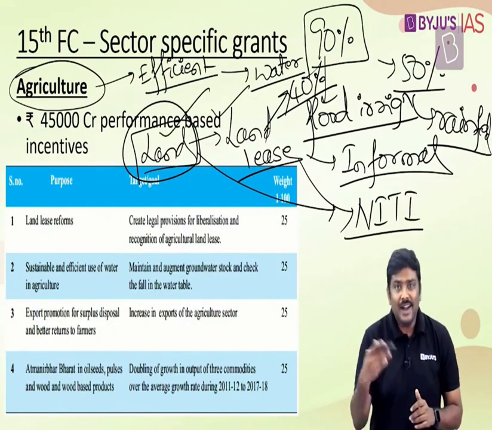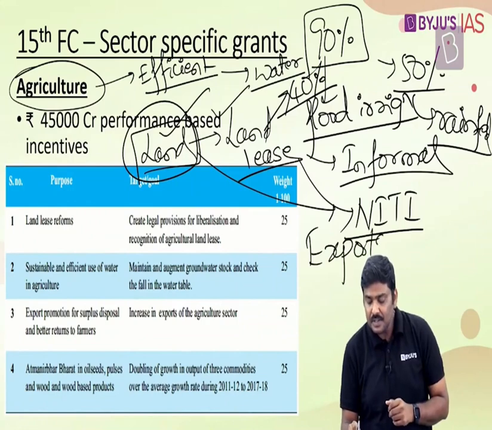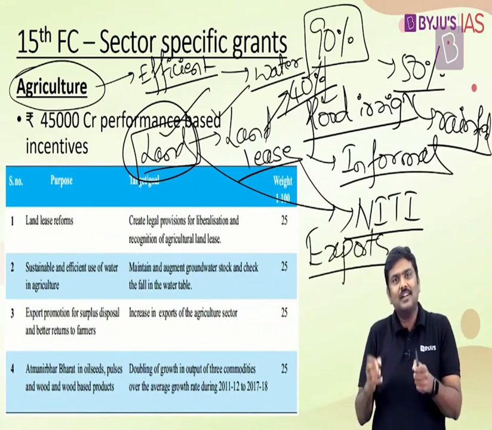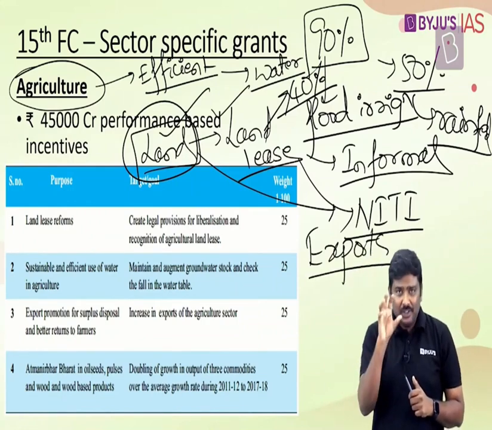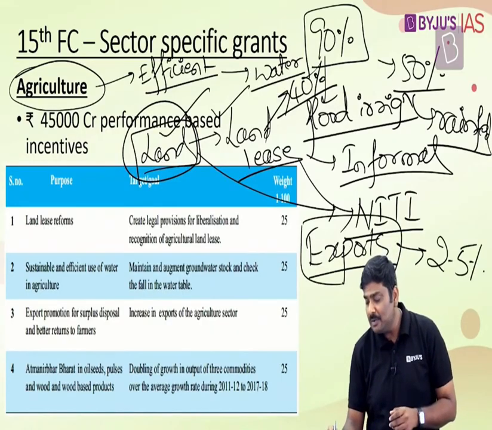So there is a need to promote the idea of land leasing also. With respect to the exports, understand this. India on one side is the second largest producer, right? Agriculture sector produces the second largest total output in the global market. But with respect to the exports, Indian exports in the global market account for only 2.5% of the global exports as such.